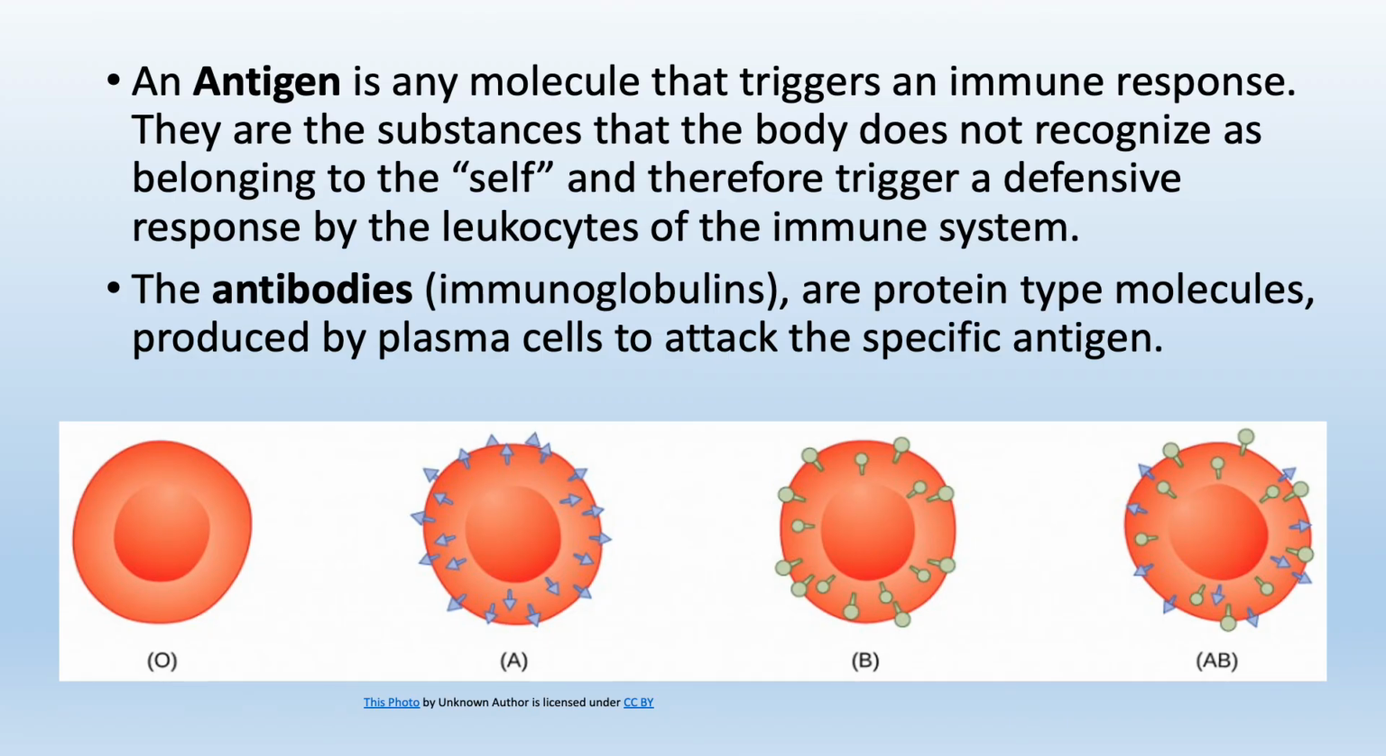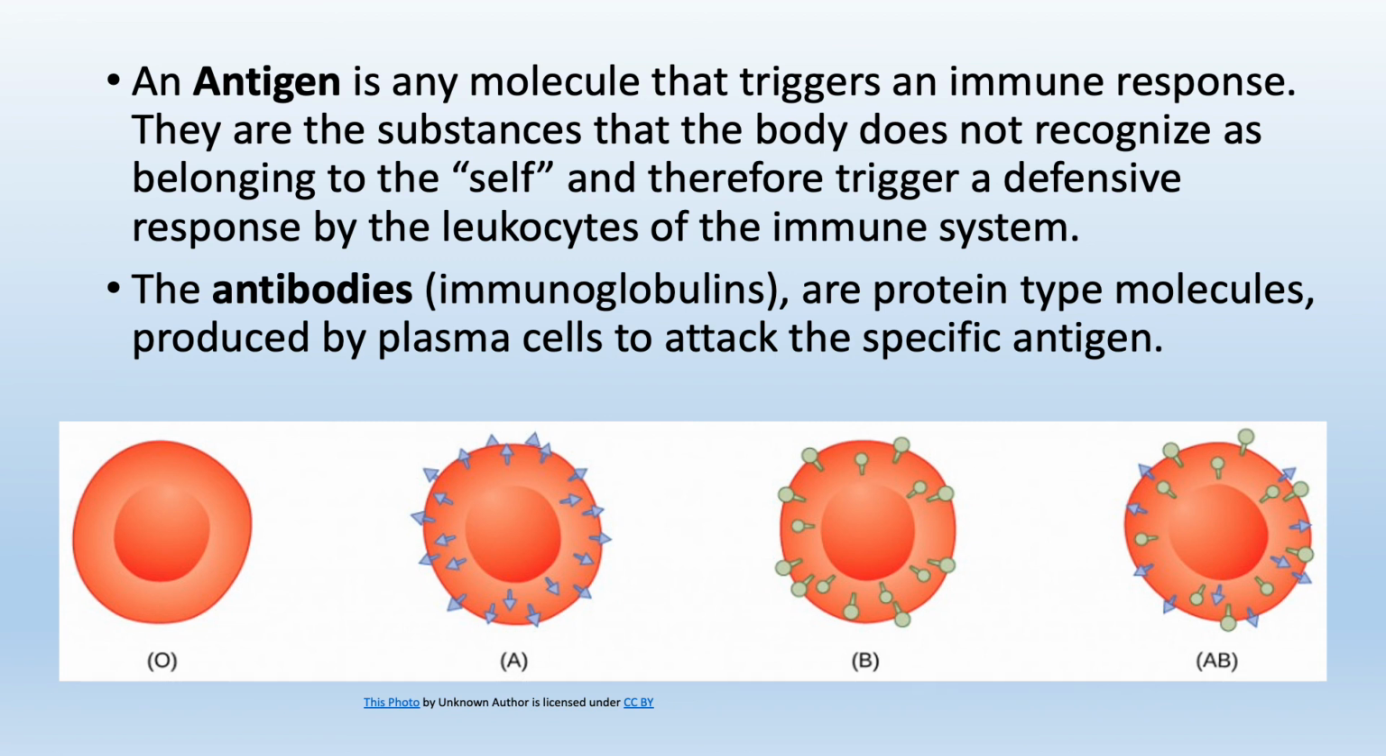An antigen is any molecule that triggers an immune response. Antigens are substances that the body does not recognize as belonging to self, and therefore trigger a defensive response by the leukocytes of the immune system. Antibodies, or in other words immunoglobulins, are protein-type molecules produced by plasma cells to attack a specific antigen. Plasma cells are a type of B lymphocyte.